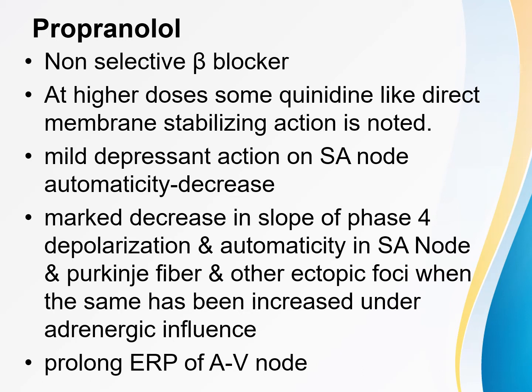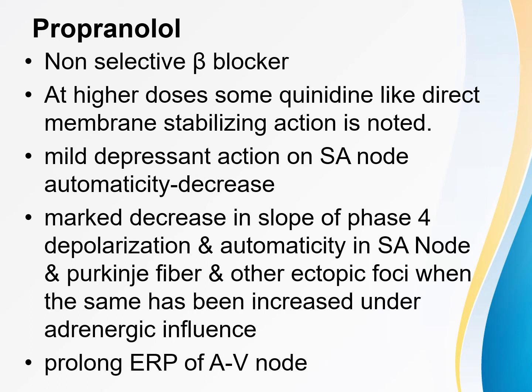But there will be a marked decrease in the slope of phase 4 depolarization and automaticity in the SA node, Purkinje fibers and other ectopic foci whenever it is given under increased adrenergic influence.